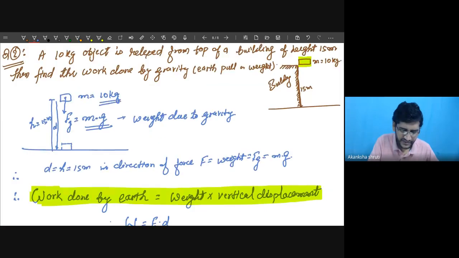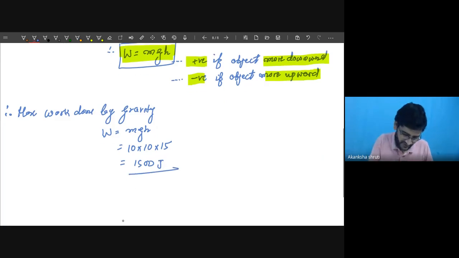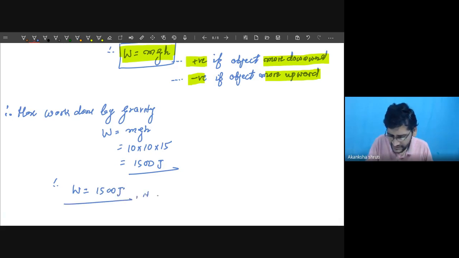Mass is our 10 kg, so substitute it. Acceleration due to gravity is also 10, but h is 15. So multiply it: 1500. All are in the SI unit, so it becomes joule. Therefore, the work is 1500 joule. Note that it is positive work, as the object has moved down, therefore it is positive work.